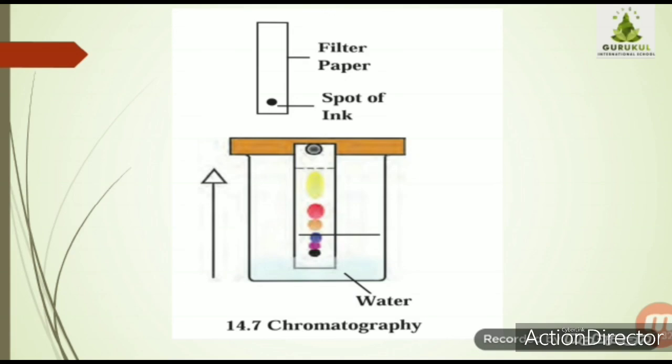Then we came to the concept of mixtures. We have seen the different methods of separation of mixtures as well, like distillation, filtration, centrifugation and paper chromatography. So here we come to the end of lesson number 14, Elements, Compounds and Mixtures.